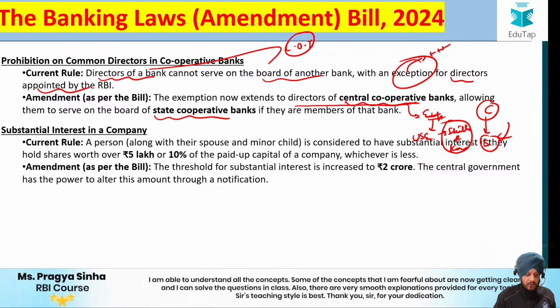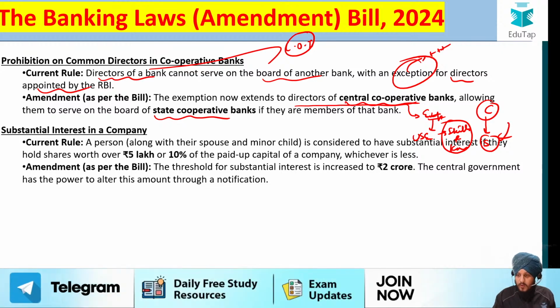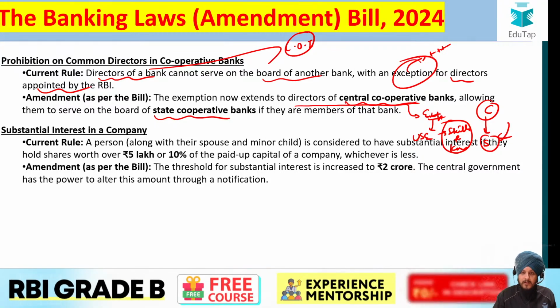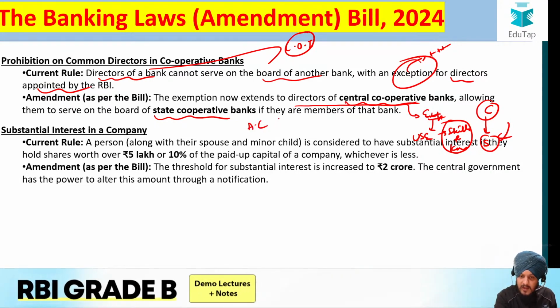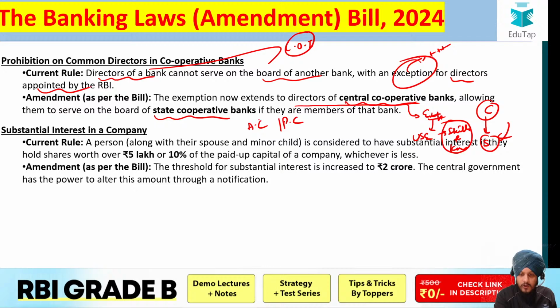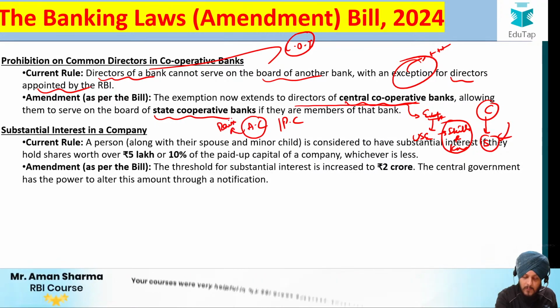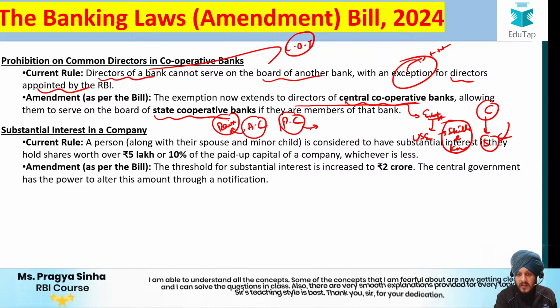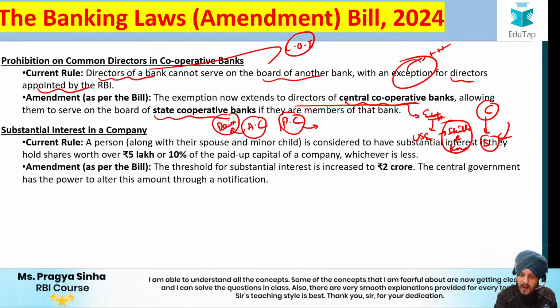Now the pre-amendment rule says that a person is considered to have substantial interest if they hold shares worth rupees 5 lakh or 10% of the paid up capital. So what is paid up capital? There are two types of capitals. The first is the authorized capital and the second is the paid up capital. Authorized capital means the amount of money that a company is allowed to raise. Paid up capital is the actual amount of money that the company is able to raise out of the authorized capital.